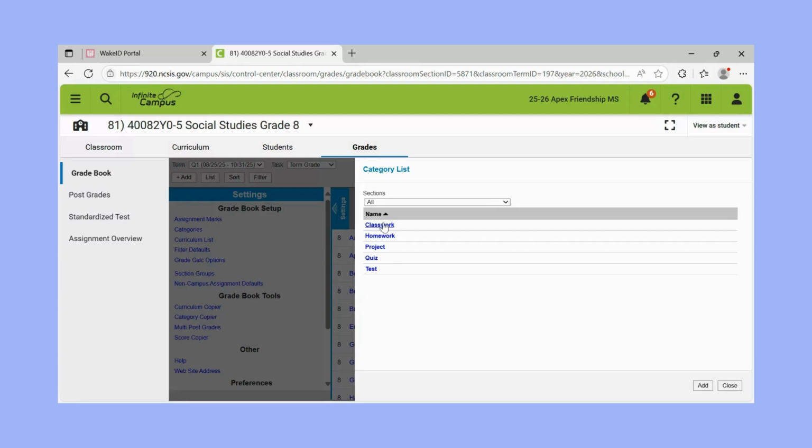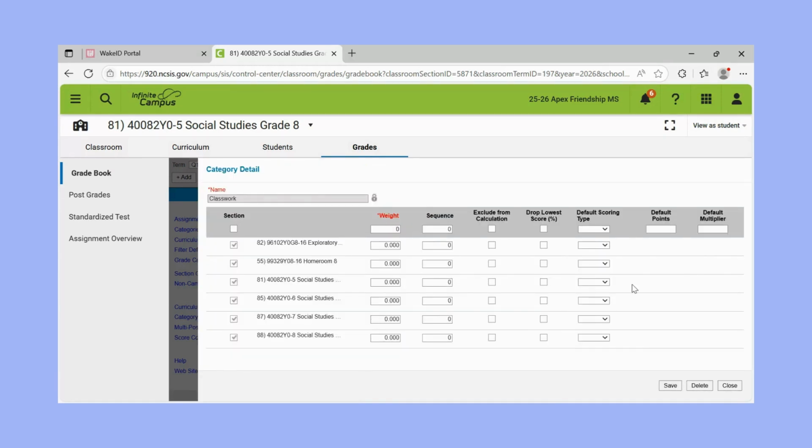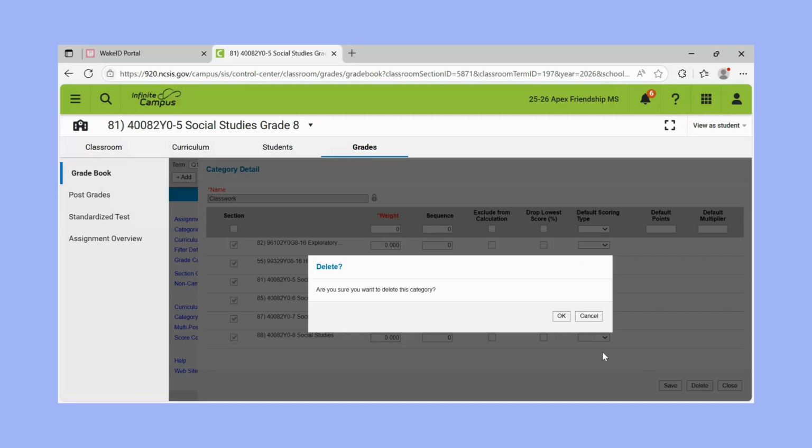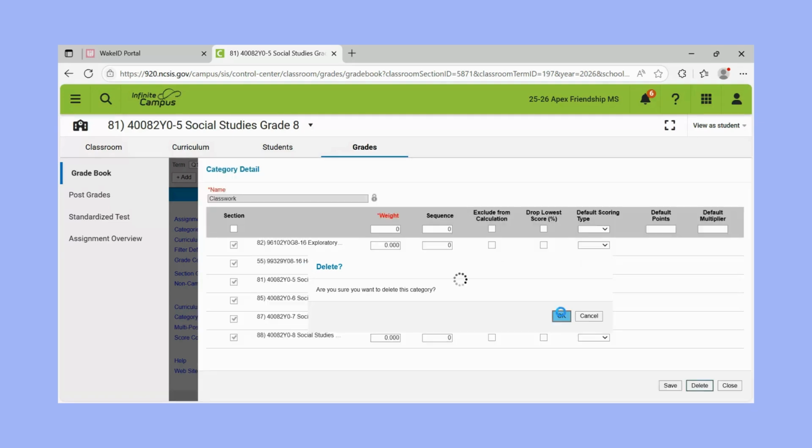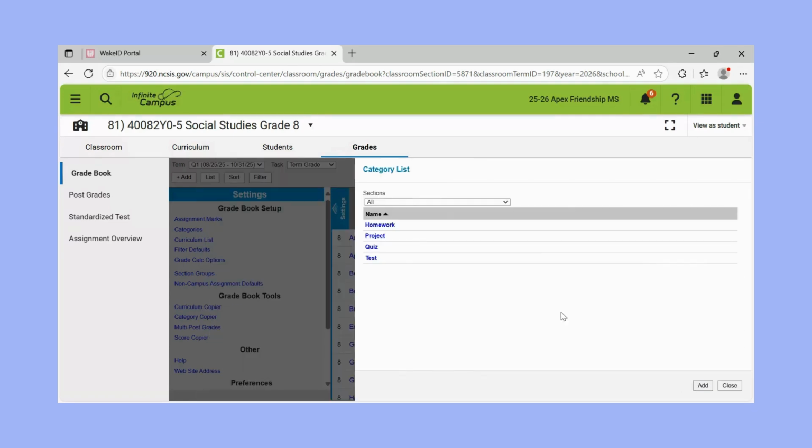You're gonna wanna go ahead and click on the name. Down at the bottom, you will see a delete option. Click that button. OK. And then continue to do that until you have deleted all of these categories.